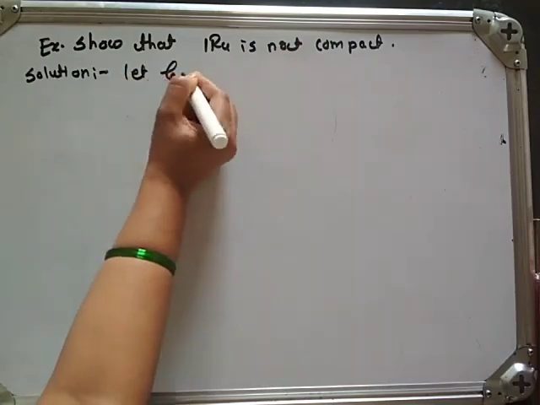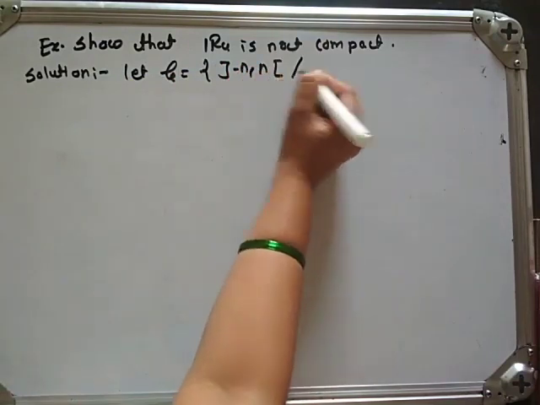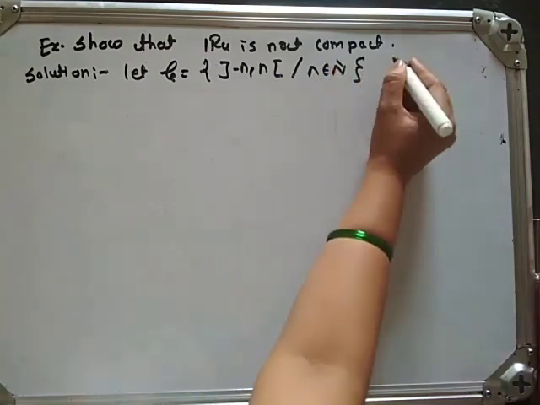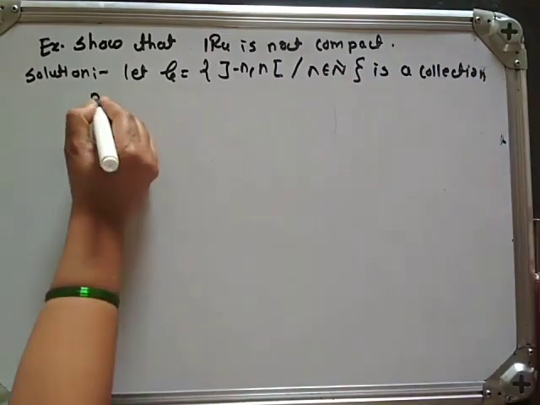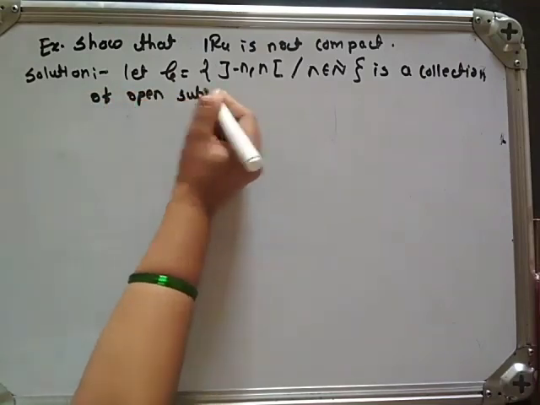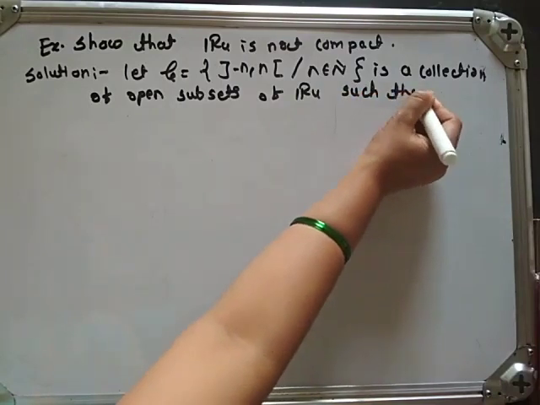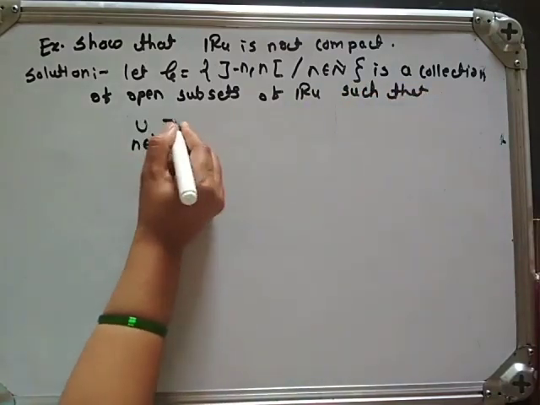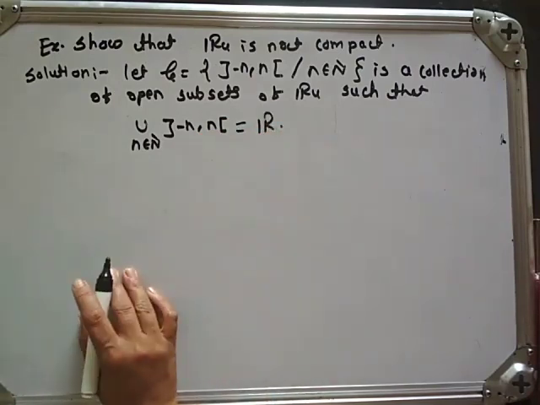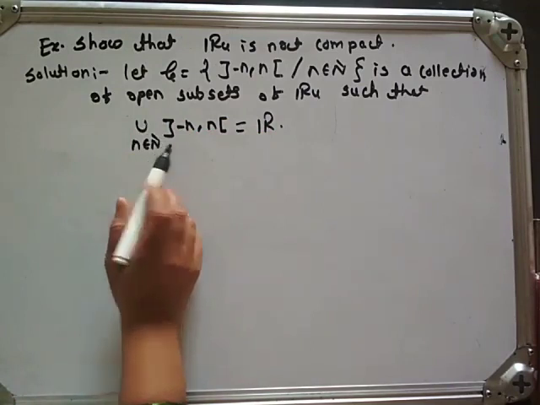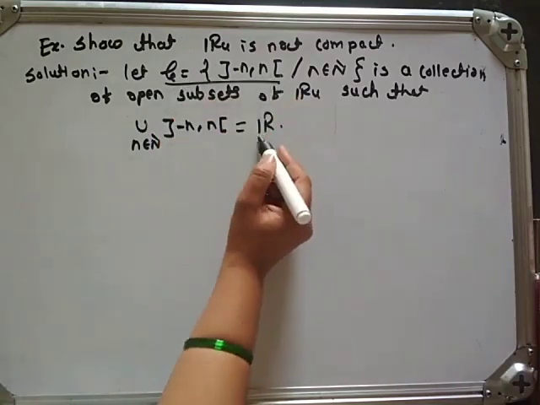Let script G equal the open intervals (-n, n) such that n belongs to the set of natural numbers, a collection of open subsets of R such that the union over n of (-n, n) is equal to R. In the previous video we have seen that this family (-n, n) is an open cover for R.